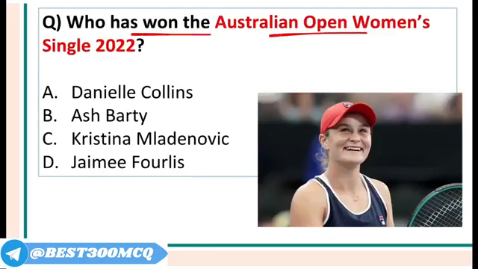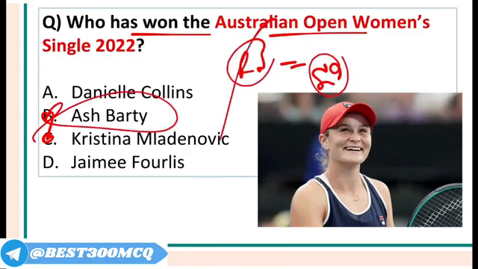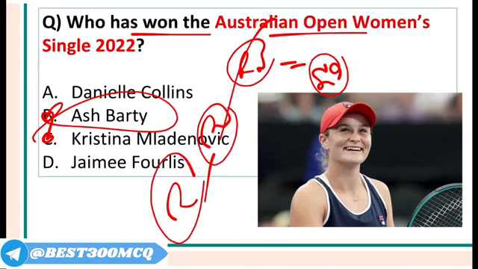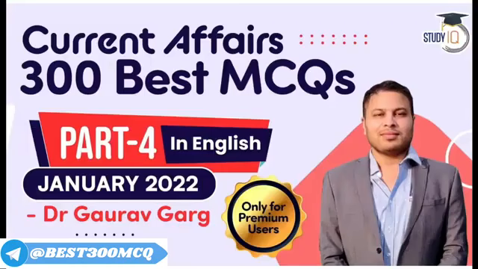Who has won the Australian Open women's single title? It was won by Ashley Barty, who is from Australia, and Rafael Nadal in the men's section, who is from Spain. It is in Melbourne in the Rod Laver Stadium. So that was the complete video.